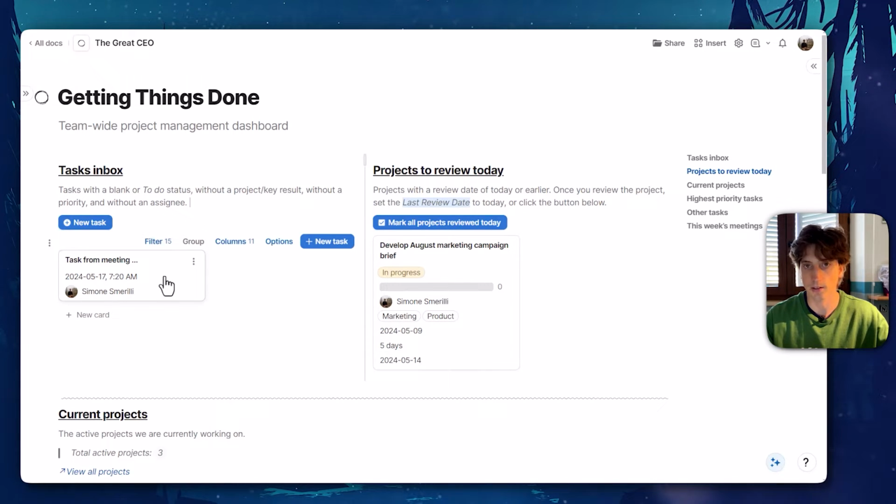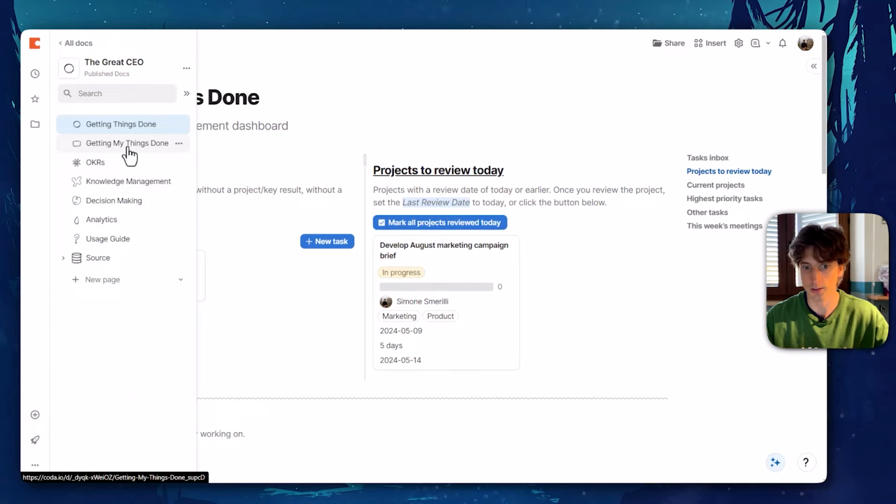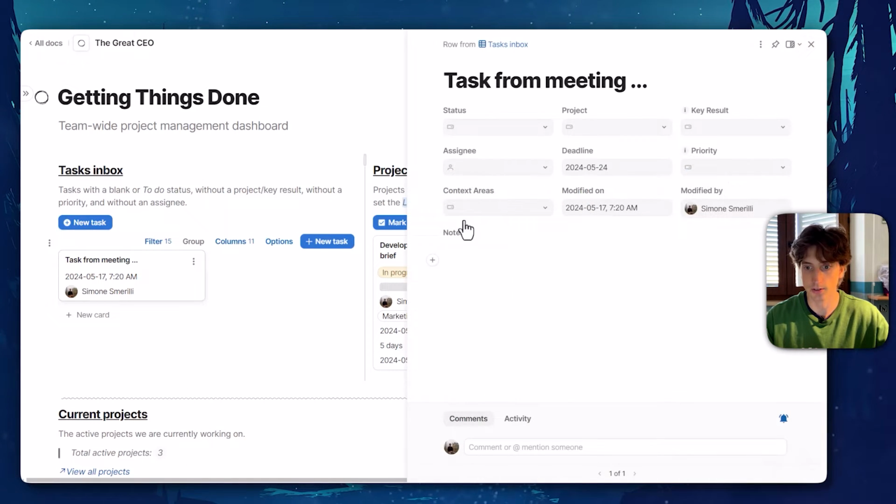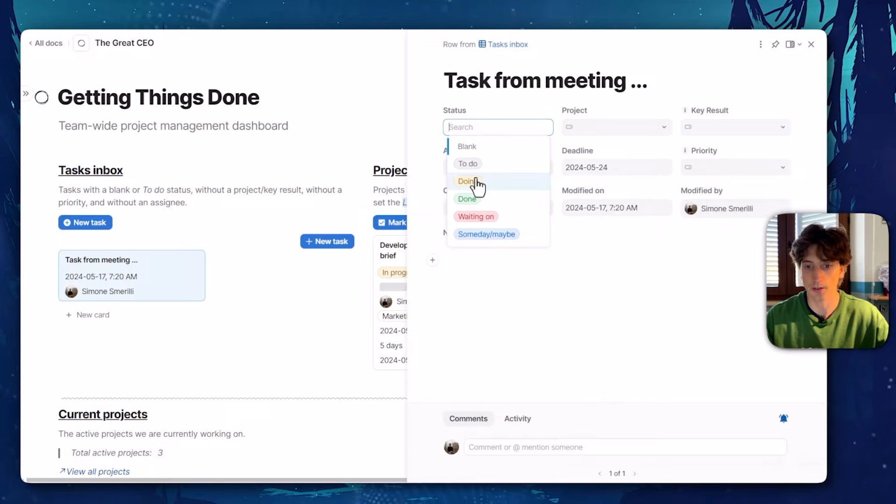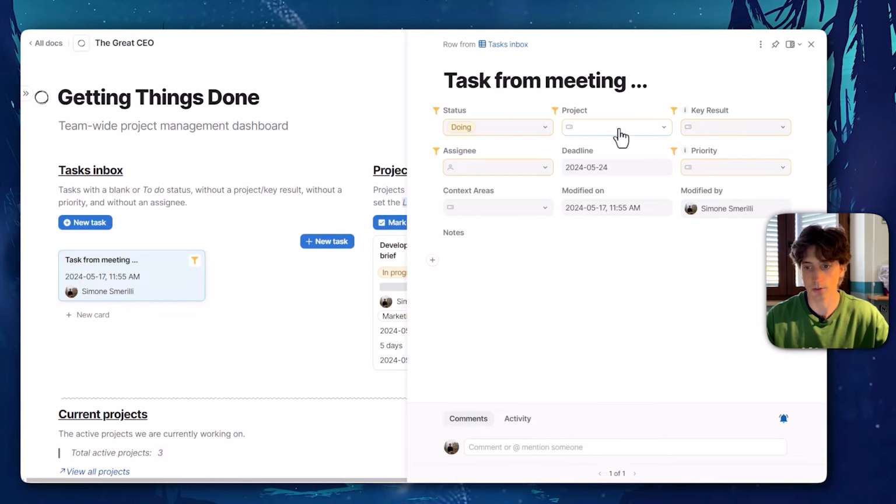So those tasks that are unrefined will show up in the inbox so that someone in the team, or each person that creates those tasks, because there's also a personal dashboard that we're going to see later, can actually refine those tasks and assign the appropriate status or key results or the project, the assignee, and anything needed, so that that task will then flow to the appropriate view in the dashboard and out of the inbox.